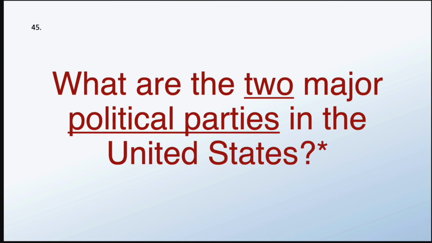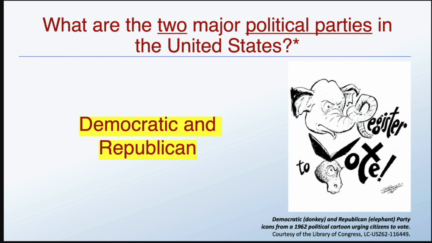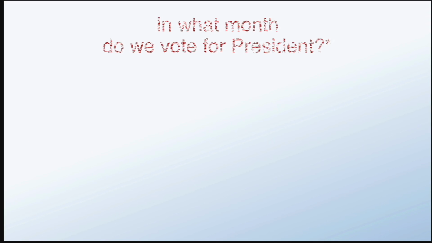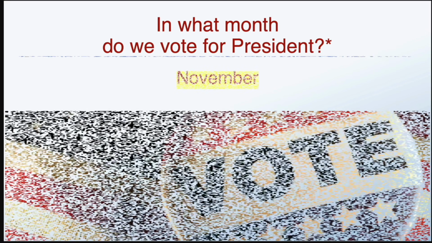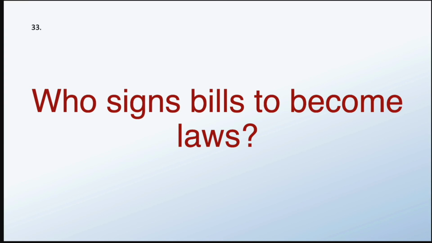What are the two major political parties in the United States? Democratic and Republican. In what month do we vote for president? November. Who signs bills to become laws?